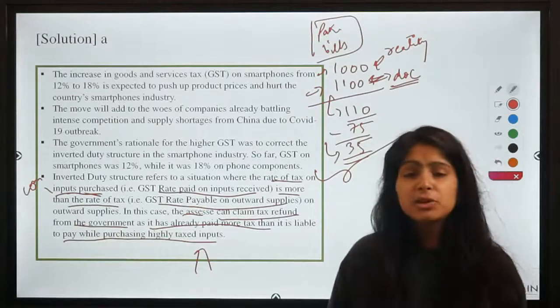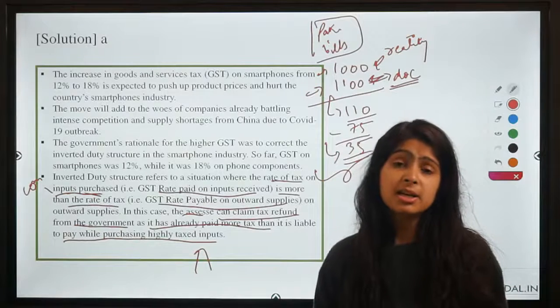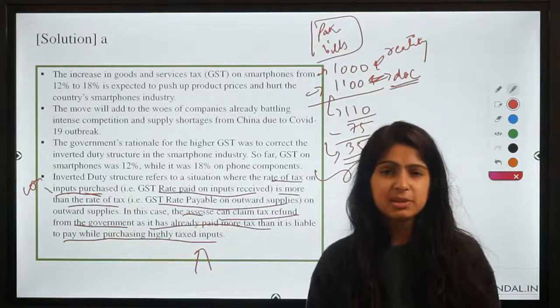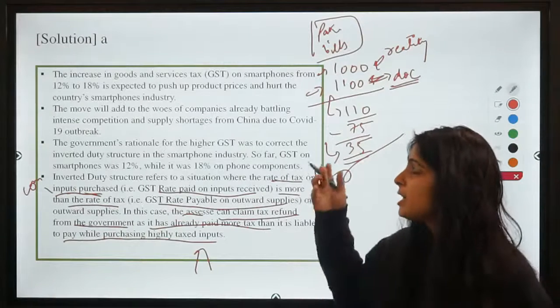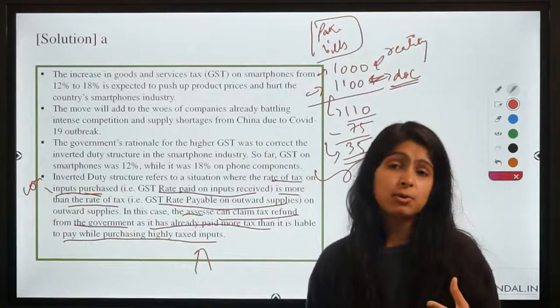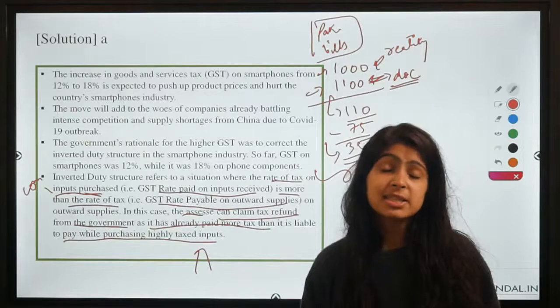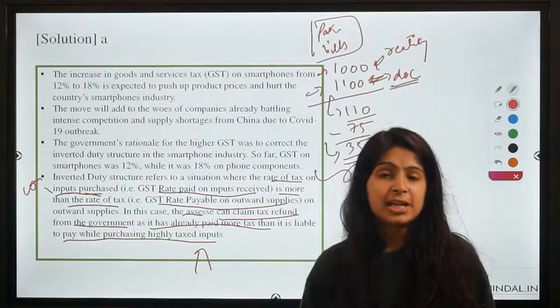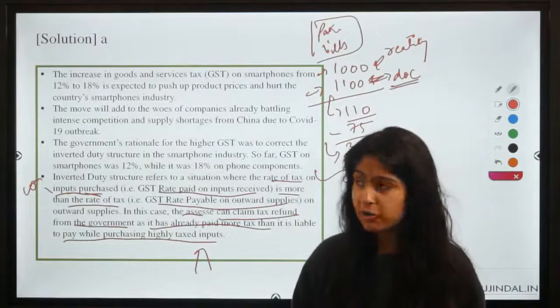So there is one more thing that I would like to discuss here, that the smartphone industry is not very happy with this decision, because obviously if the GST on smartphones is going to be raised, then the price of smartphones is also going to be raised in an industry where slowdown is already happening.